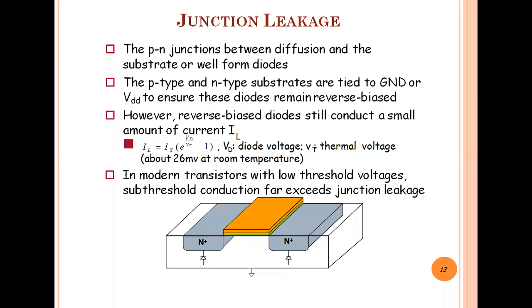With this physical structure, you can observe that two diodes are present. Why are the two diodes present? Because here it is the combination of p-type and n-type material.